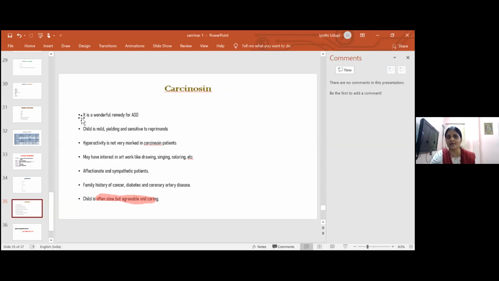It's a wonderful remedy not only for ADHD, but for all autistic spectrum disorders. The child is mild, yielding, and sensitive to reprimands. Hyperactivity is not very marked in a Carcinosin patient, like what you see in Tuberculinum and other drugs.